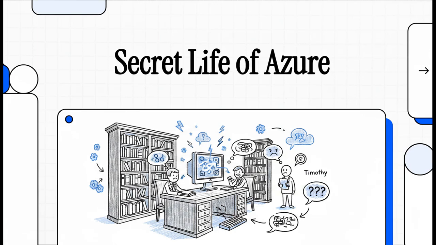All right, let's jump straight into today's explainer. We're going to explore the secret life of Azure, and to do that, I want you to imagine stepping into a grand Victorian library right in the heart of London.